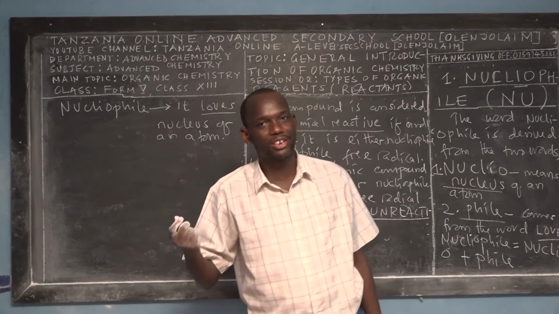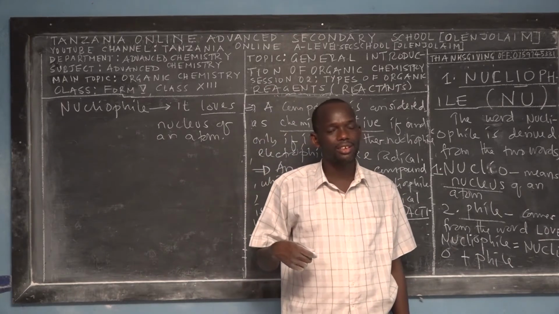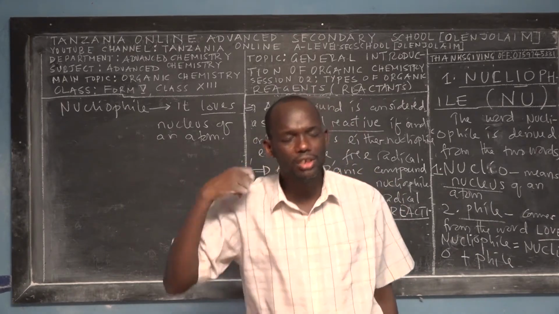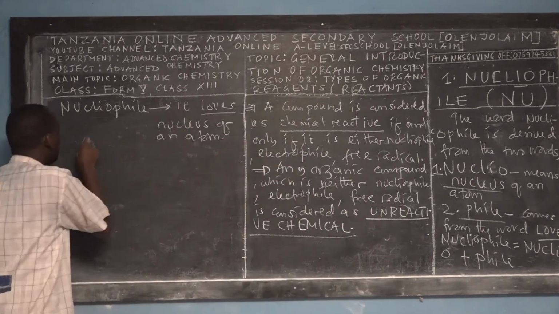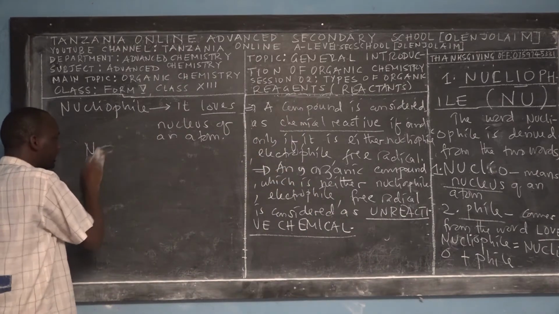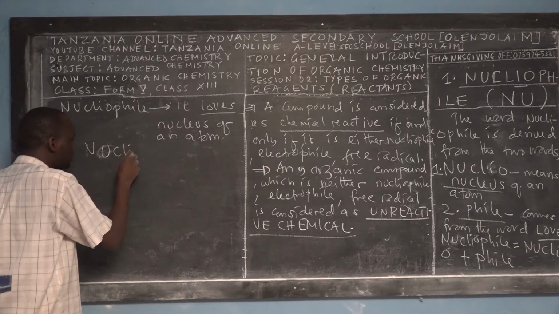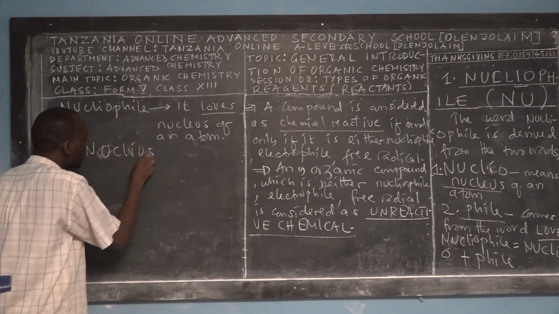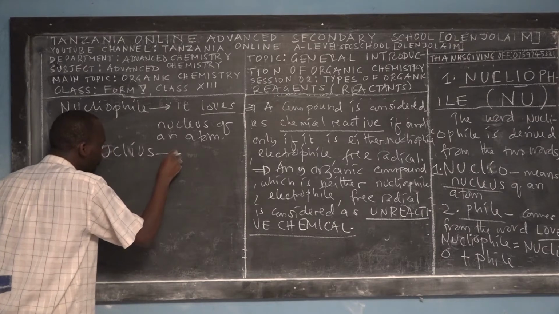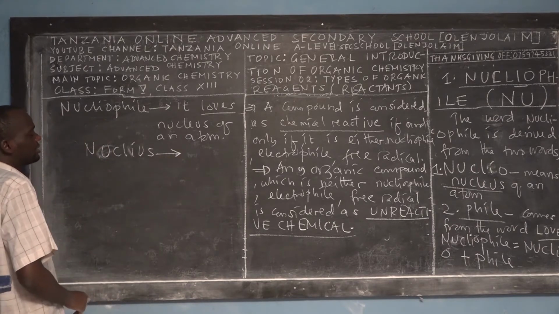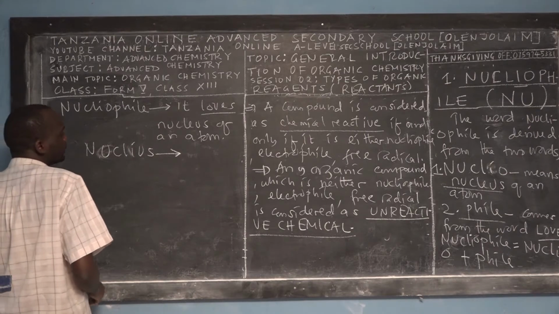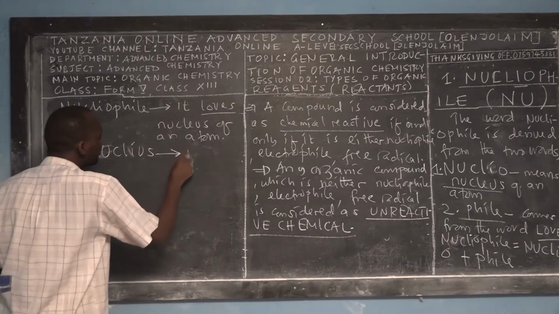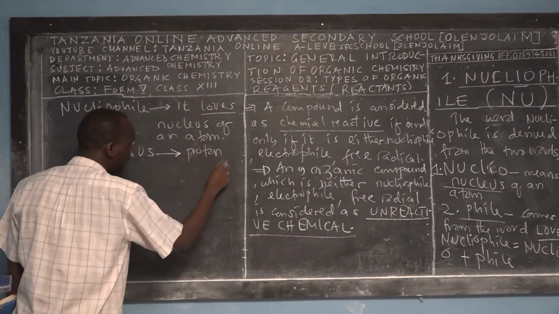Have you ever heard about the nucleus of an atom? Yes. What does it contain? Before we define what nucleophile means, I want you to understand that the nucleus of an atom contains two things. First, proton, right?